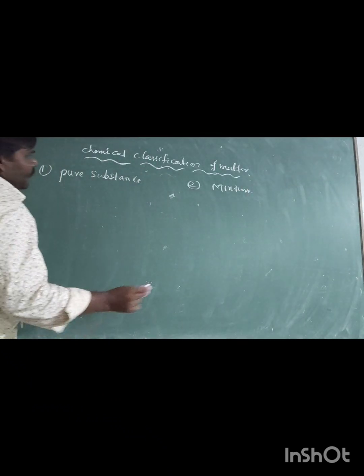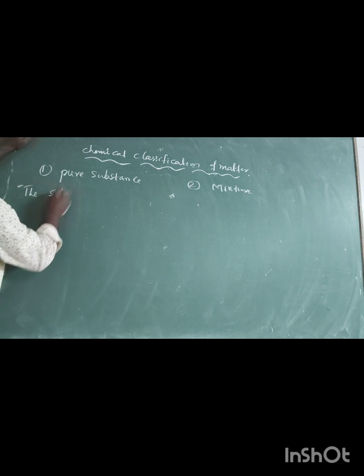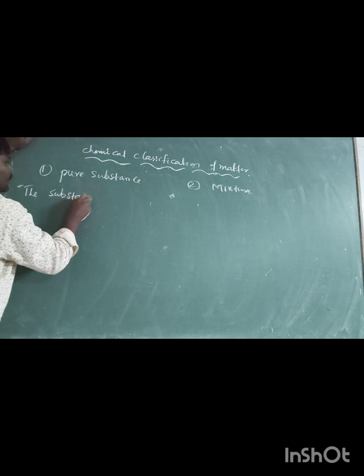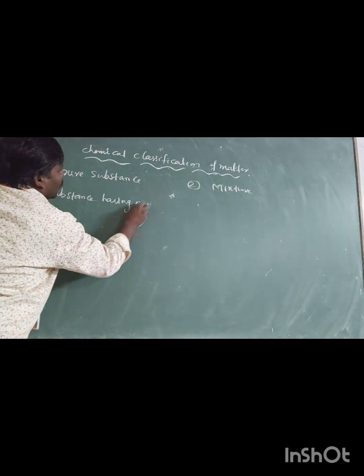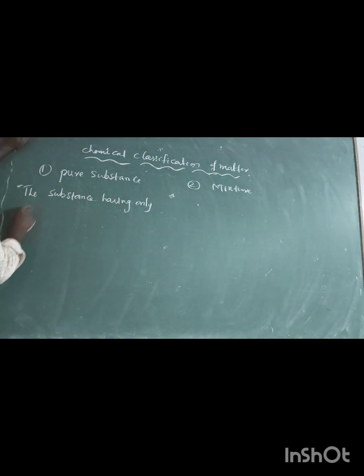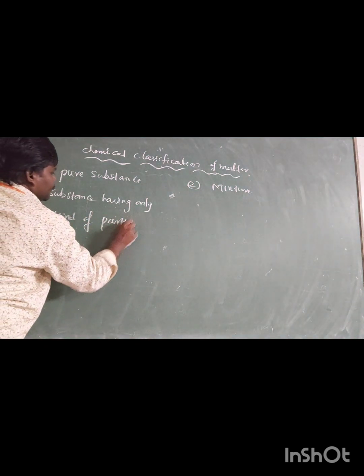Okay, what is a pure substance here? The substance having only one kind of particles is called a pure substance.